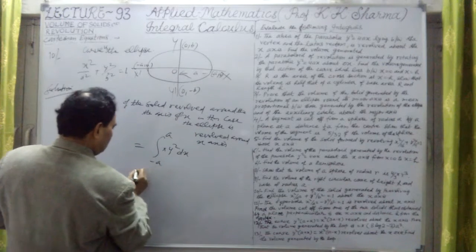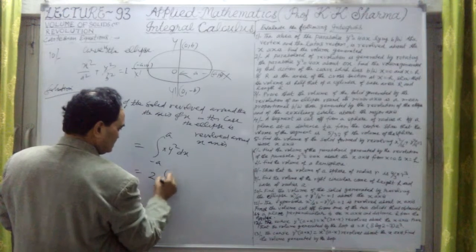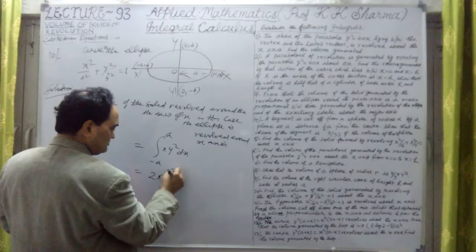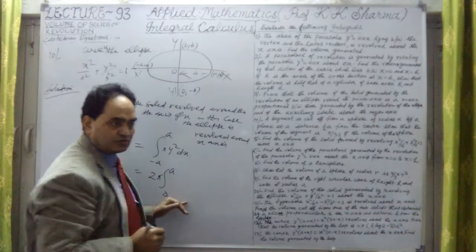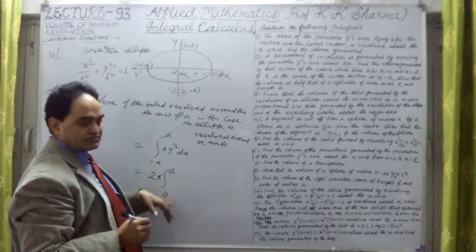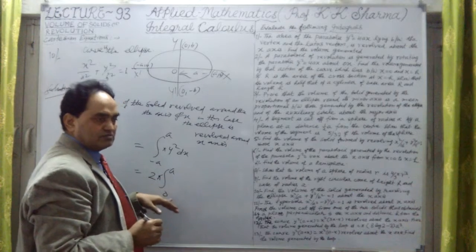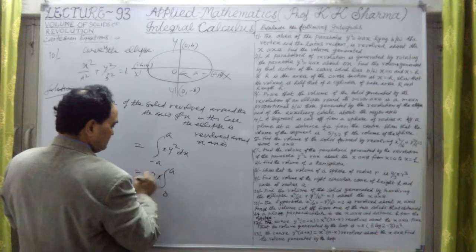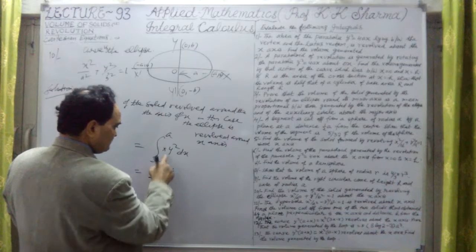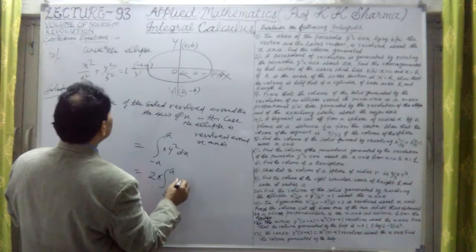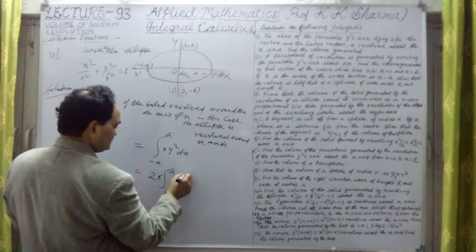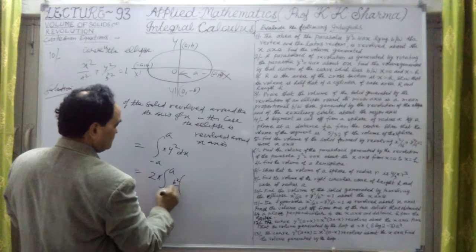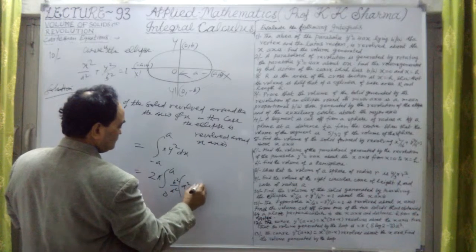Okay, now let me change this. This is twice pi, taking twice outside, with limits 0 to a. This is the definite integral property: when minus a to plus a limits are there, we can change the limits to 0 to a and multiply by 2. Y square is replaced from the equation of the ellipse. Since y square upon b square equals 1 minus x square upon a square, y square equals b square upon a square into a square minus x square.